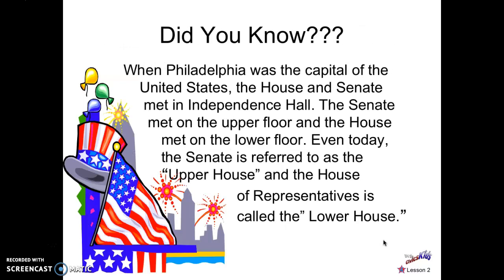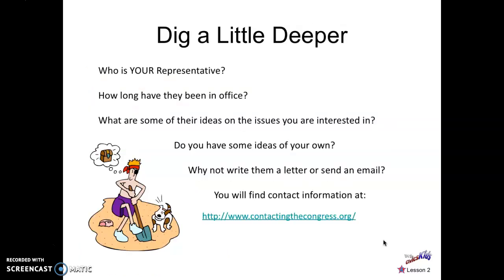A fun fact is when Philadelphia was the capital of the United States, the House and Senate met in Independence Hall. The Senate met on the upper floor and the House met on the lower floor. Even today, the Senate is referred to as the upper house and the House of Representatives is called the lower house.